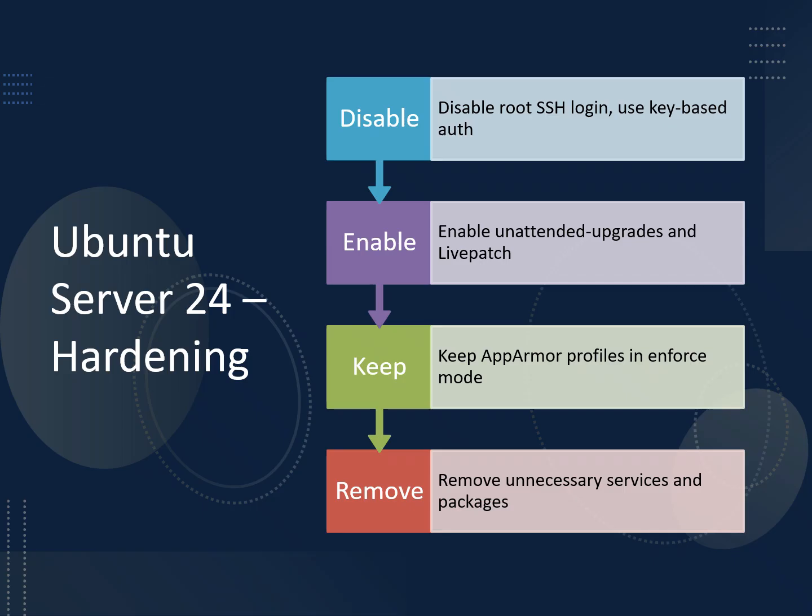Configure SSH/SSHD to disable root login and password authentication. Require key-based authentication and optionally restrict which users or IP ranges can connect. Verify that unattended upgrades is configured to handle security patches. If available, enable Canonical Livepatch for kernel updates without downtime.